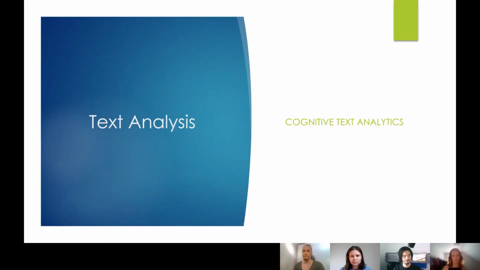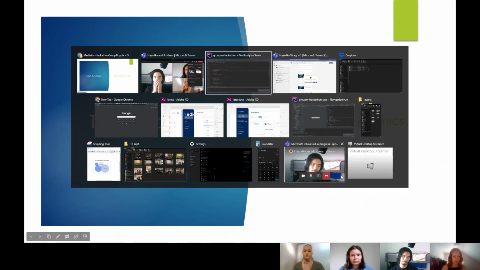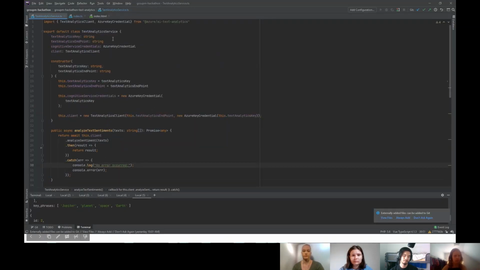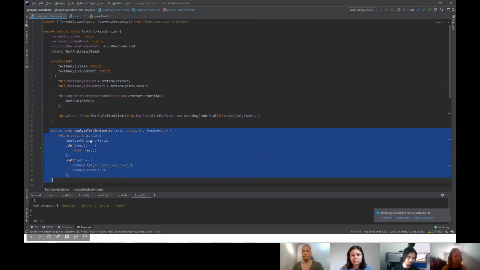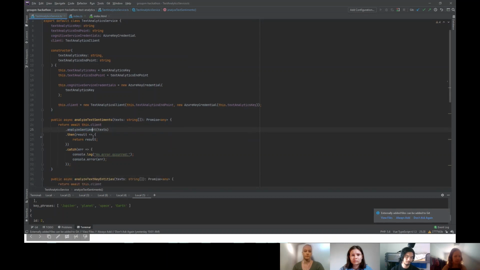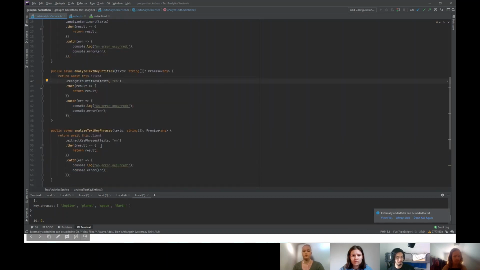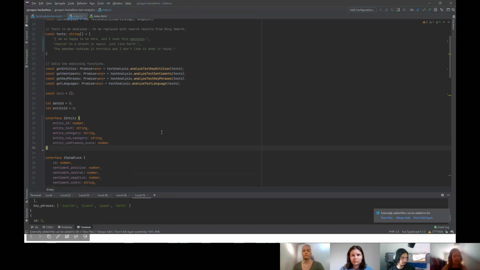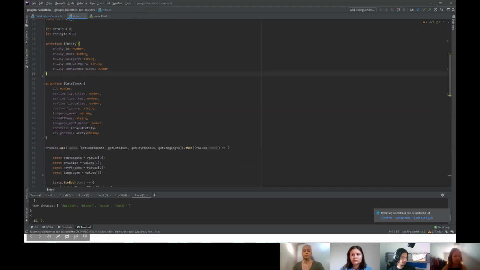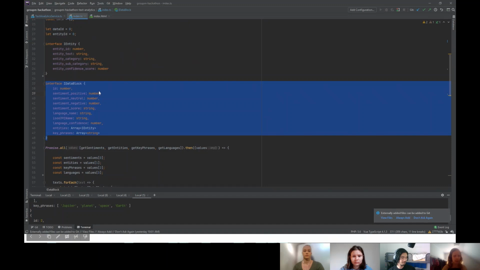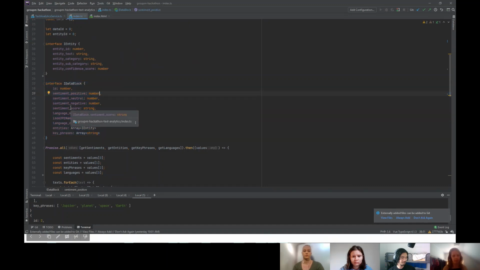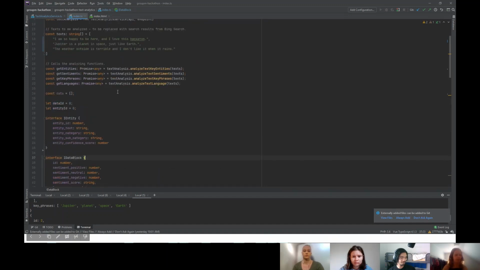Our main focus in this project has been text analysis, and for this we have used cognitive services in Azure. And I want to show an example here. So this is our service where we actually run those functions from the API. So we analyze sentiment here, entities, etc. We do all that here. And in here, we take all this information we get and actually put it into something useful, some structured data that we can analyze on.